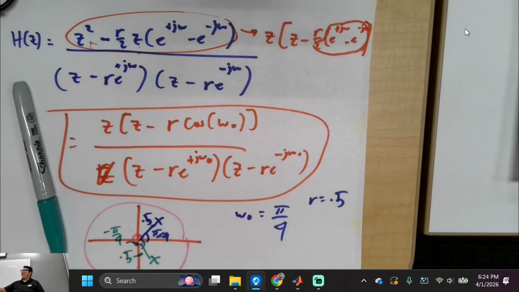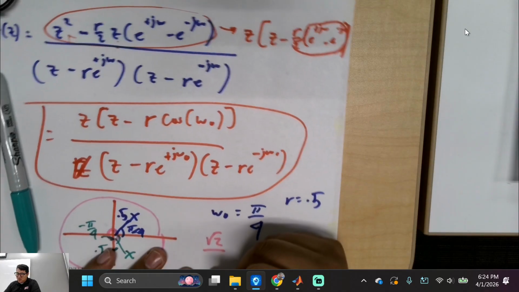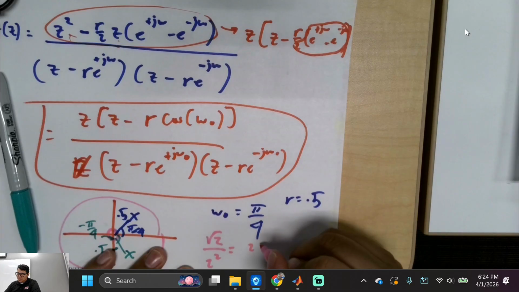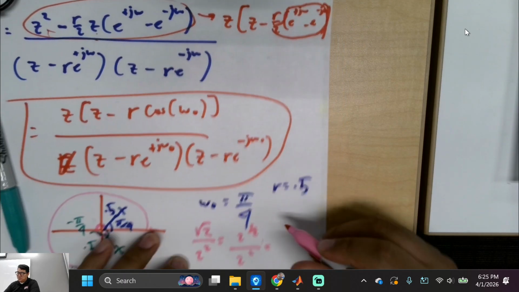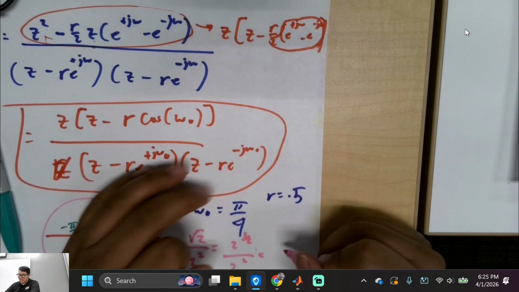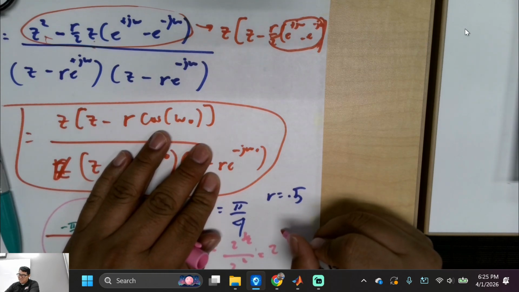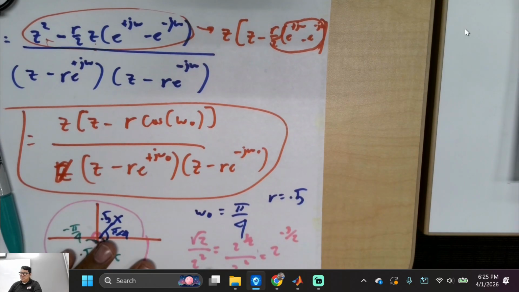But 4 is equal to 2 squared. That's 2 squared at the bottom. Wait, let me do this math. Square root of 2 over 2 squared, which is equal to 1/2, and then these subtract to give you, I'm going on a tangent, negative 3 over 2. Is that correct?